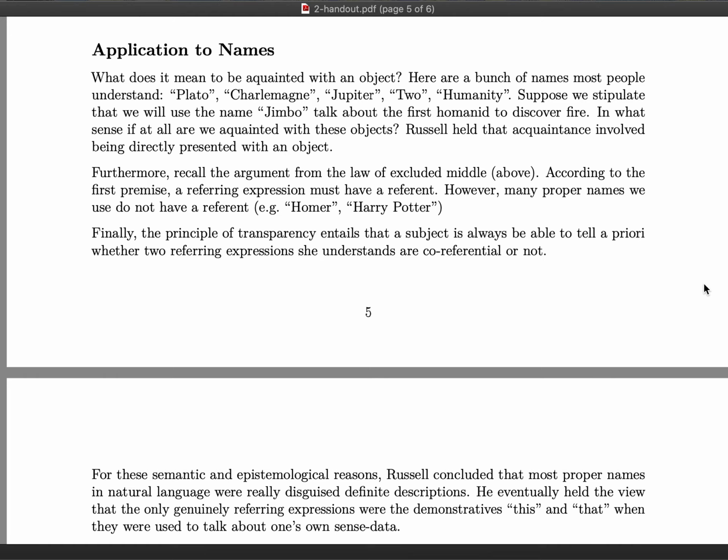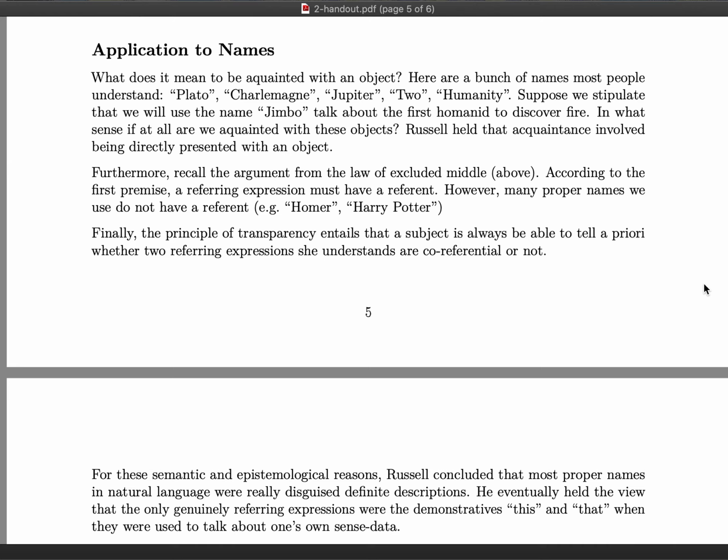So according to the argument from the law of excluded middle, the name Homer is not a genuine referring expression, according to Russell. Now, we also use the name Homer to talk about a fictional character from a cartoon. And another example of a name for a fictional character is Harry Potter. Now, there's no individual in our world who actually exists which either of these names pick out. These are names that are a part of a fiction.